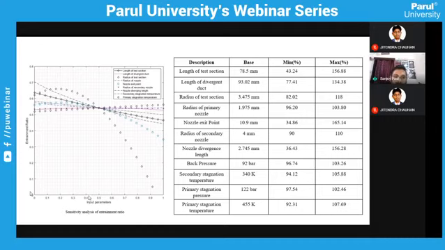The input parameters are nothing but the parameters like length of the test section, length of the diverging duct, radius of test section, radius of nozzle exit point, likewise several parameters which we have discussed earlier. Now as you have seen, you can easily find out which parameters to look into. Like, see, this is the radius of test section. So this is one of the influencing parameters on your outcome.